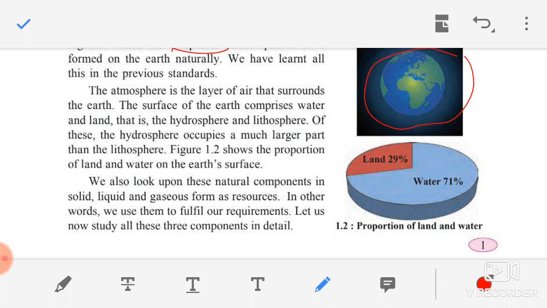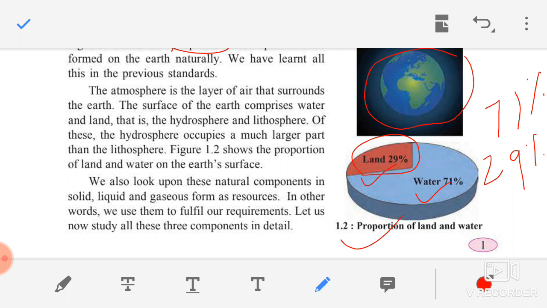The surface of the earth comprises two things, water and land. Water means hydrosphere, and land means lithosphere. Of those, the hydrosphere occupies a much larger portion. That means, how much percentage of the earth is water occupying? 71%. Land is occupying only 29%. So figure 1.2 shows the proportion of land and water. Land is occupying only 29% and water is occupying 71%.